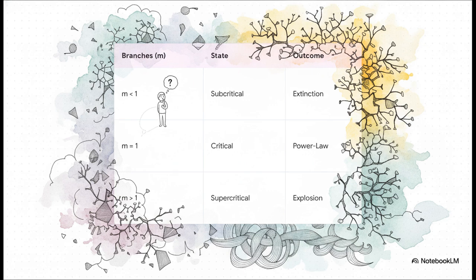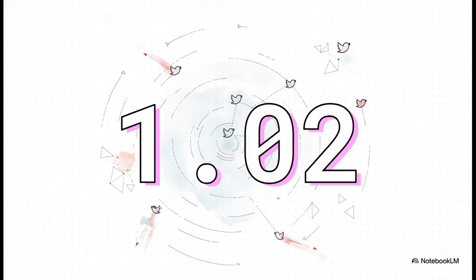So, given the defendant's account had fewer than 100 followers and essentially zero engagement, what do you think their M value was? Well, according to the defense's calculations, based on very conservative estimates for a peripheral node with a standard sparse forwarding probability, the expected total cascade scale is merely 1.02. That literally means one retweet leads to, on average, 0.02 additional retweets. It doesn't even successfully reach a second person's screen. This proves the account exists in a deeply subcritical state. Statistically speaking, it's impossible for this node to trigger a macroscopic avalanche of information.